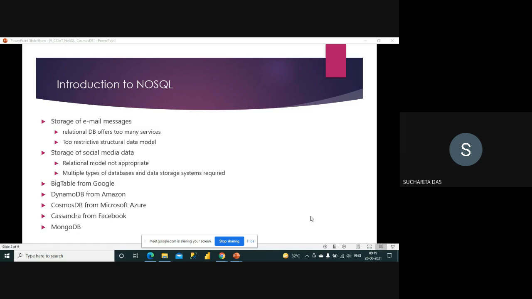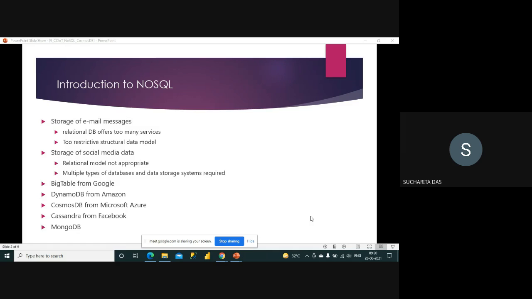Okay, now to provide this NoSQL thing, there are many services that are available. Okay, it's already available. A few examples I have given, like Bigtable from Google. As I told you, if you get familiar with one cloud platform, then it will be easy for you if you have to move on.